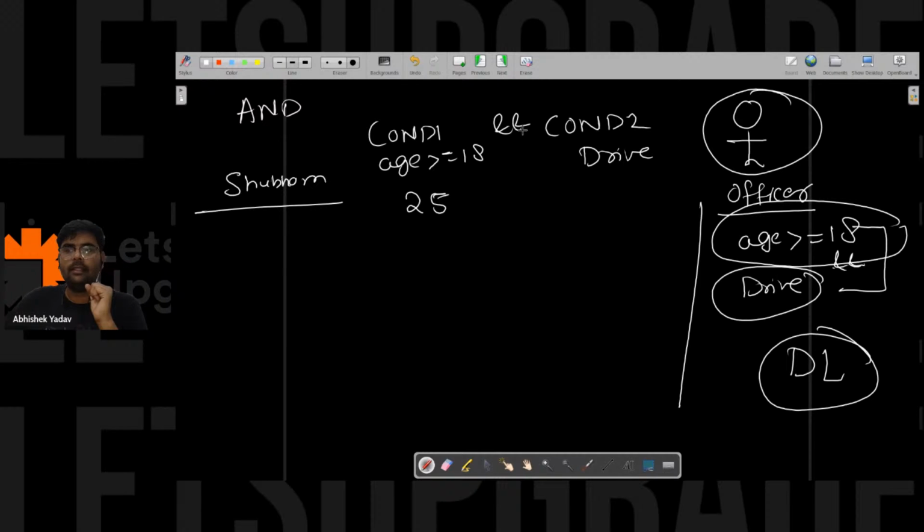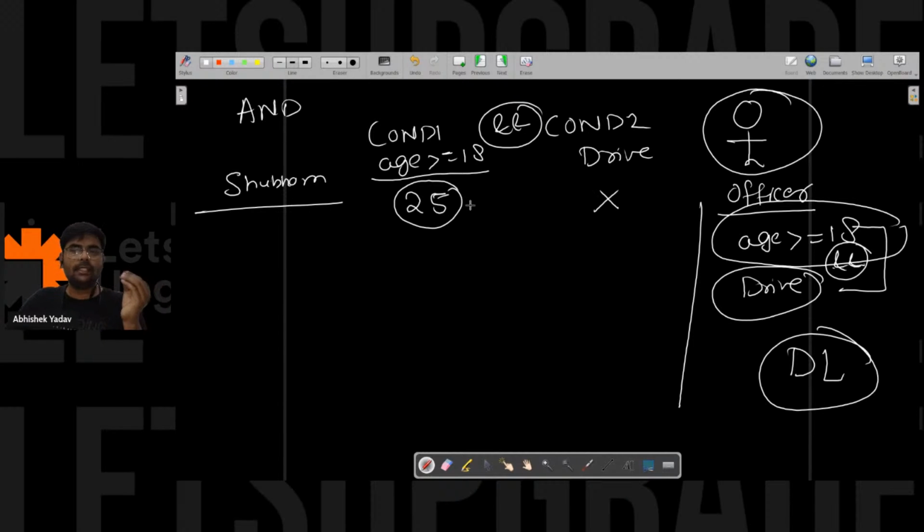Okay, and in the problem statement itself you can see you have "and", right? So that's why here you're using and. According to Shubham, he is saying, hey, in the Aadhaar card his age is 25, but he went to the test and he is not able to clear the driving test, right? He is not able to clear the driving test. So this is the first case.